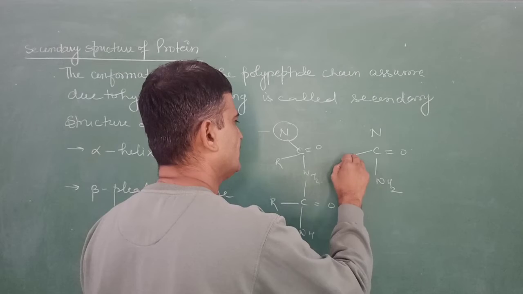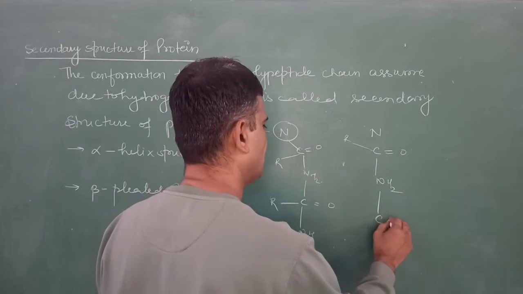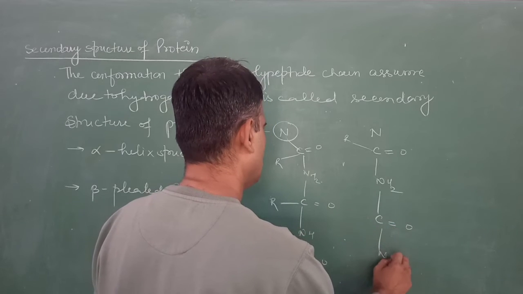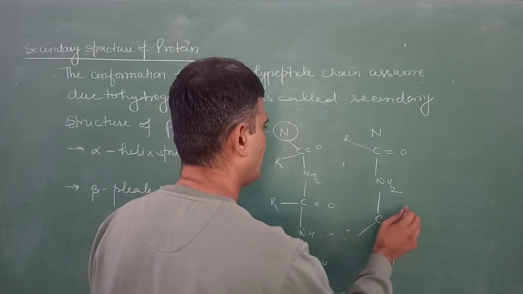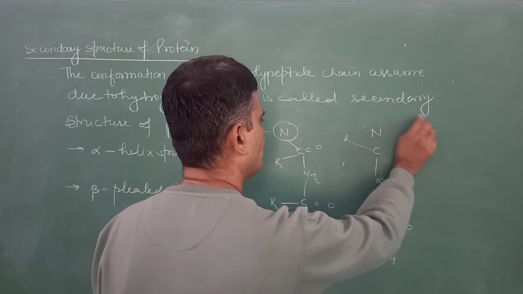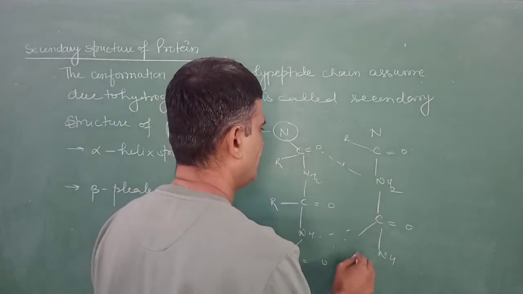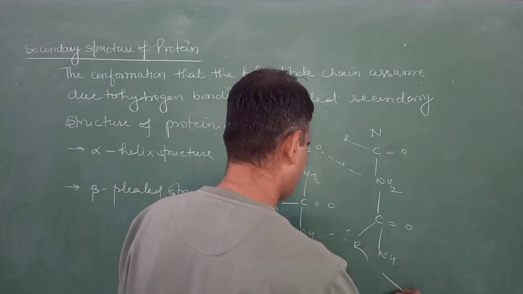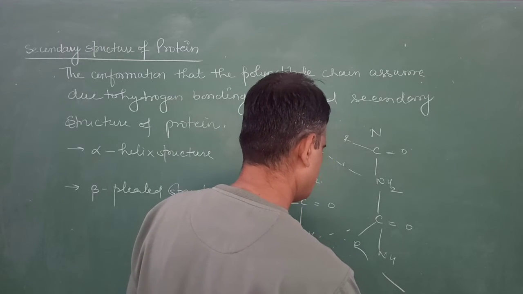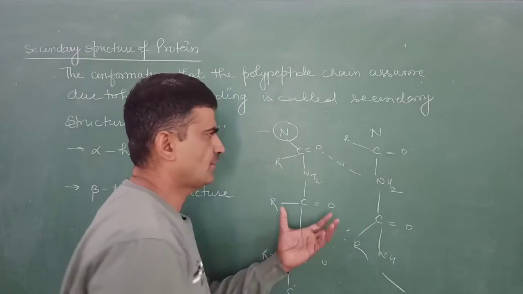beta pleated structure, parallel beta pleated structures, and these parallel beta pleated structures are supported by means of the hydrogen bonding between the carbonyl group and the amino group of these amino acids. These are held together by means of the hydrogen bonding.